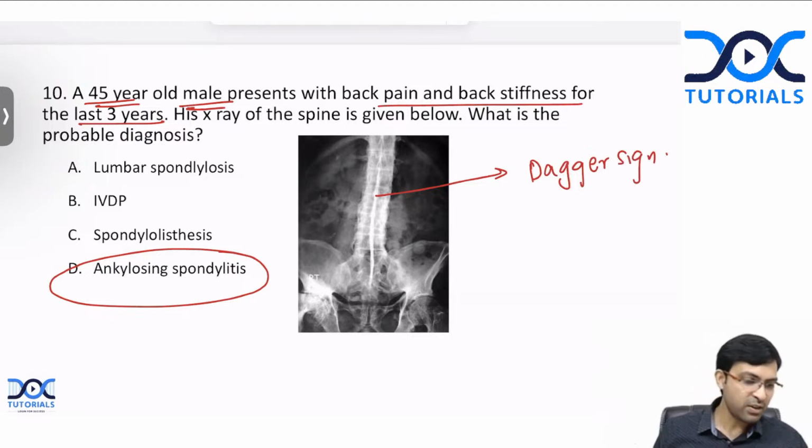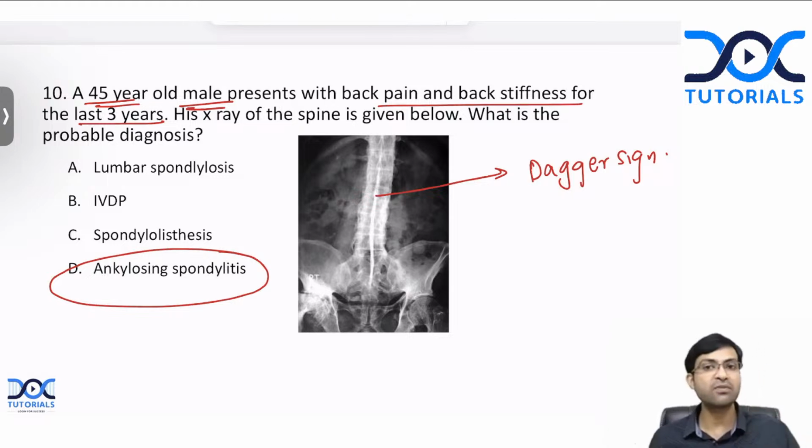Yes, Anuj, Vasundhara, Kalyani, absolutely correct. All of you are correct. This is ankylosing spondylitis. The X-ray shows dagger sign, which occurs because of the calcification of the supraspinous and interspinous ligaments. This is the reason for dagger sign.